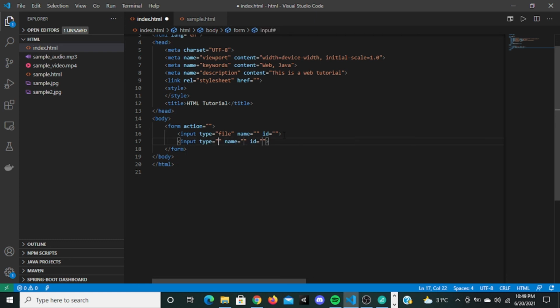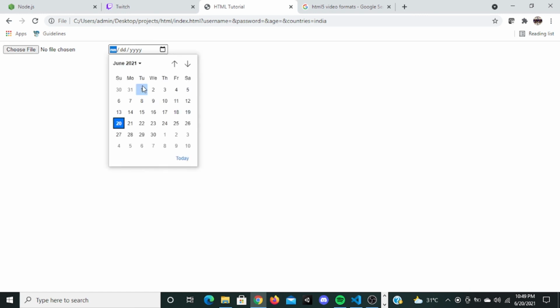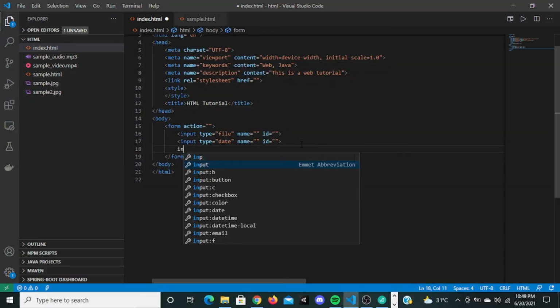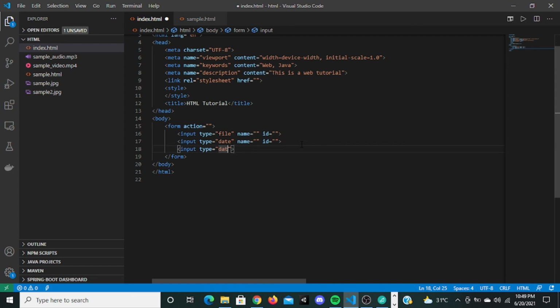There's another input type called date. I'm going to refresh it. Now you can select the date in this. And there is another input type called datetime. It's datetime, not data.